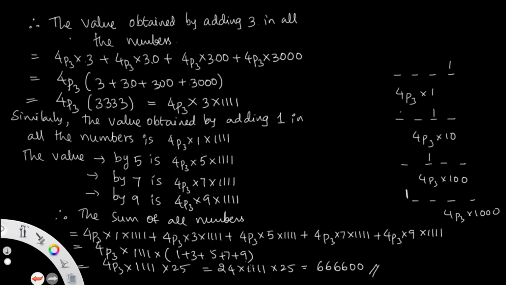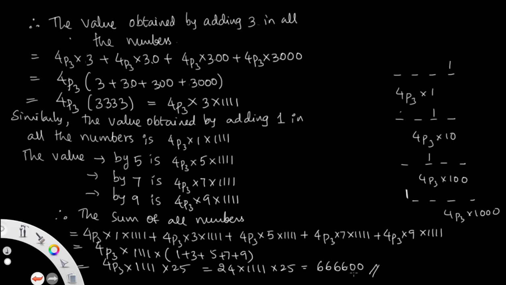Then you get 25. But the value of 4P3 is 4 into 3 into 2 into 1, that is 24, into 1111 into 25. So this is 666600. Total answer is this value.